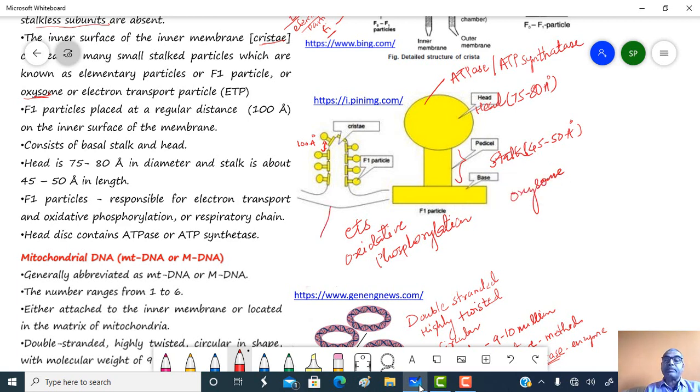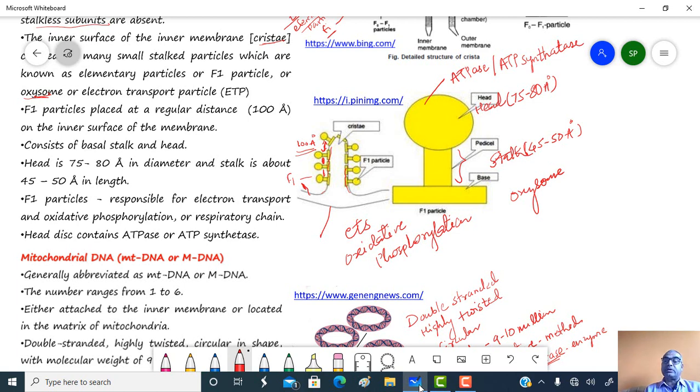This is the outer membrane, this one is the inner membrane, this is the cristae, and on this cristae F1 particles are present, placed equidistant from one another, and this space is about 100 angstrom.